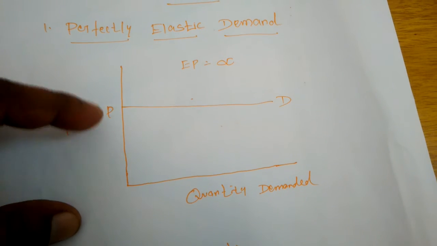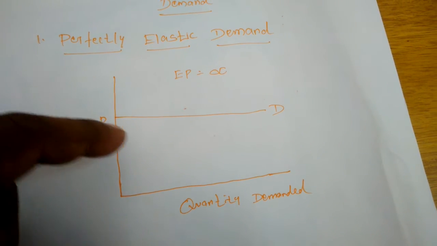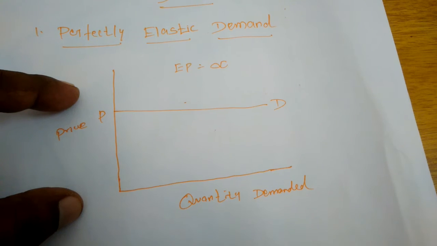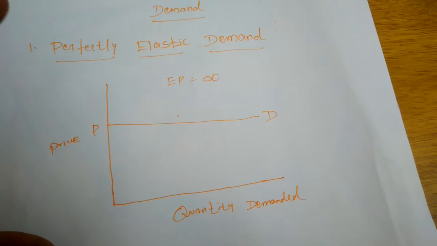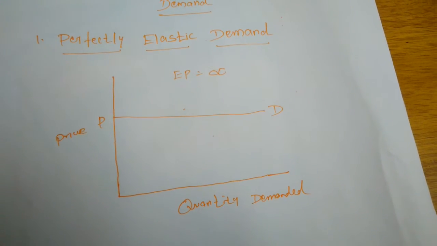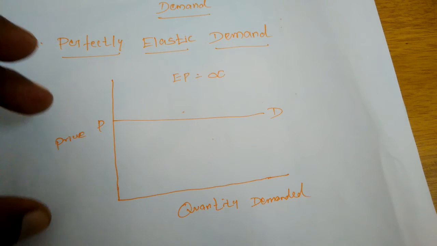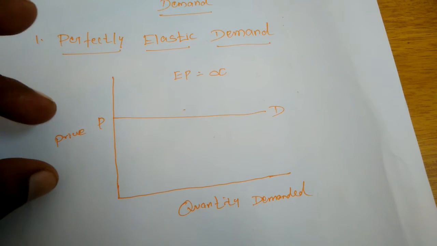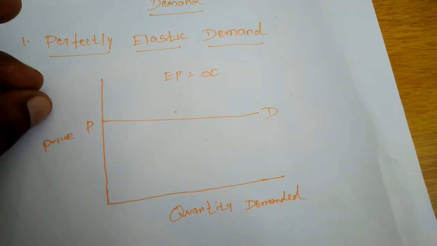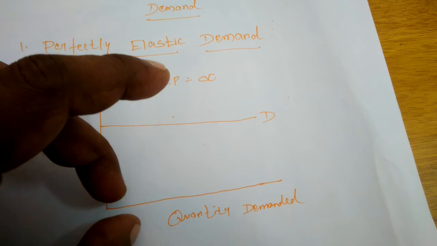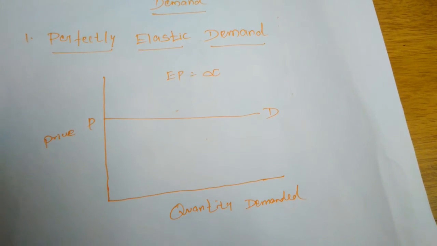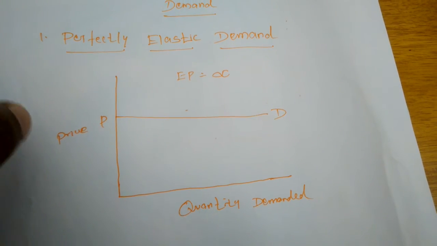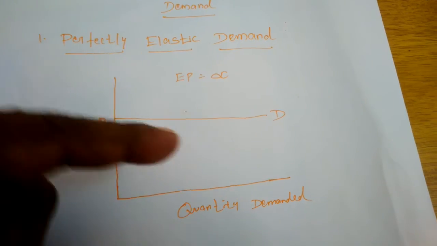So a slight change in the price level creating a very large change in demand is called perfectly elastic demand. The demand of the commodity will always be higher.